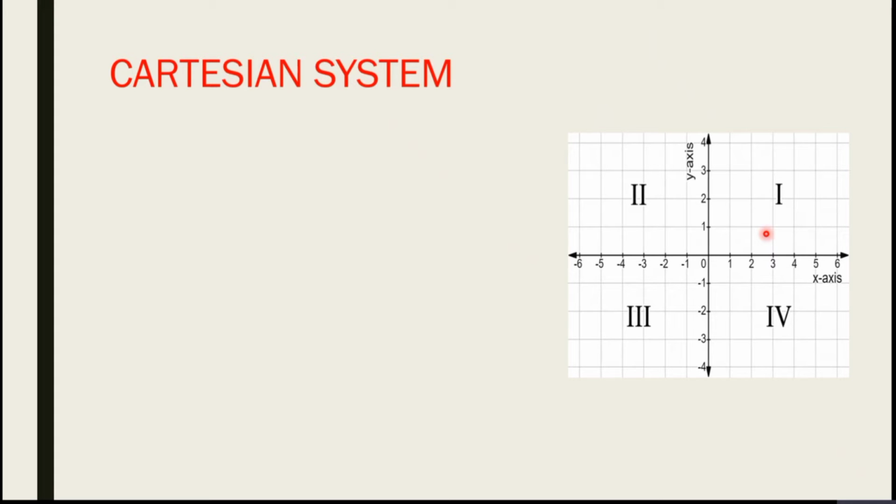Next, the Cartesian system. The Cartesian plane is divided into 4 quadrants, namely Q1, Q2, Q3 and Q4, which are the first, second, third and fourth quadrants respectively.